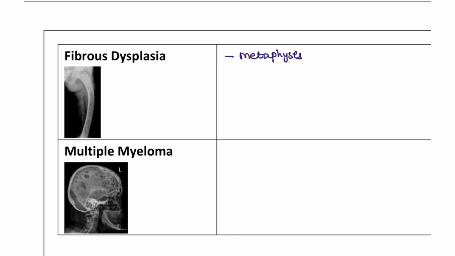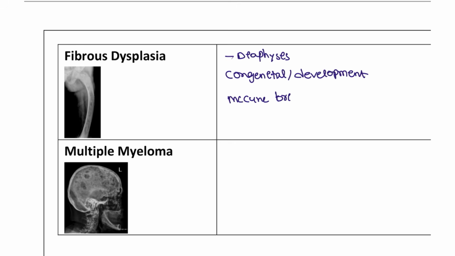Sorry, this will be involving the diaphysis, guys. This will be involving the diaphysis, and fibrous dysplasia is actually due to a congenital problem, or it could be associated with a developmental problem. One syndrome that is associated with this condition is McCune-Albright syndrome.